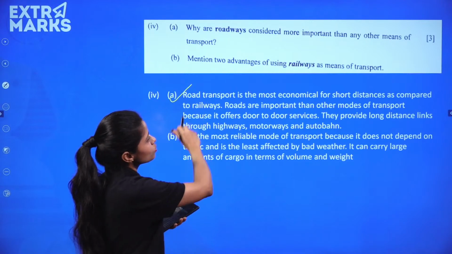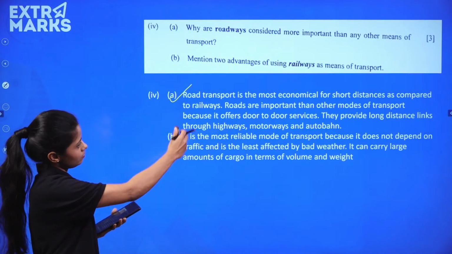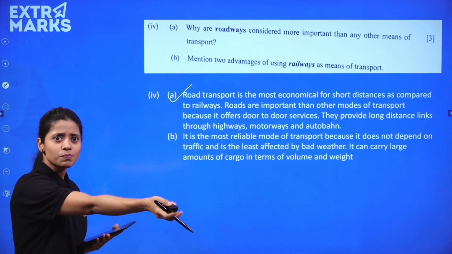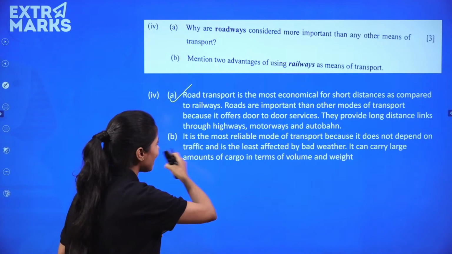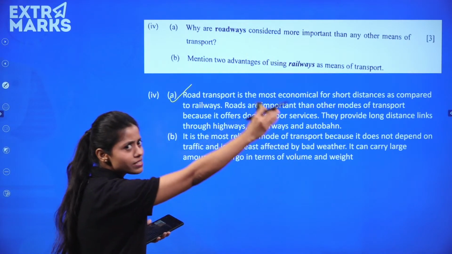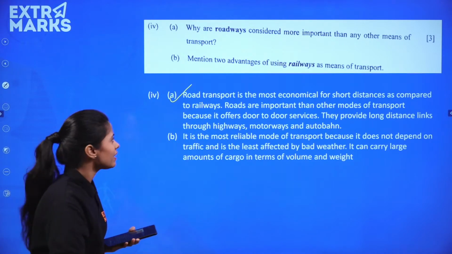Road transport is the most economical. Why? Very easy. Door-to-door services are provided, highways, long distance routes can be taken up. So all these are advantages.